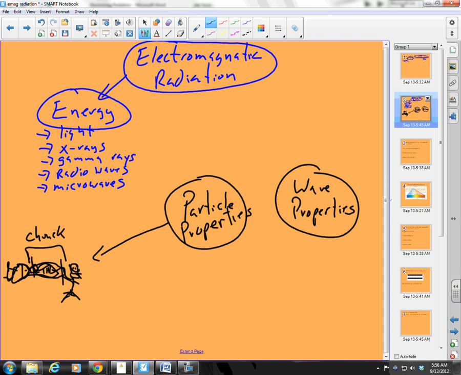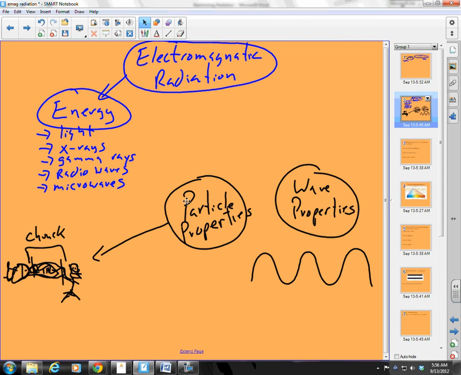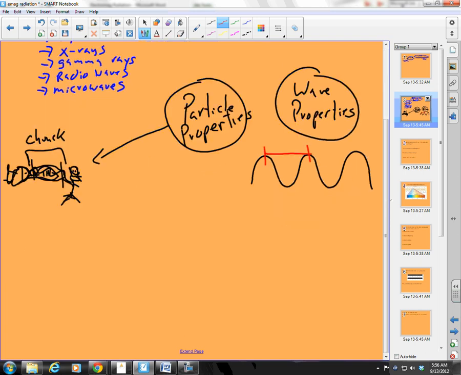Now, what are properties of waves? Well, let's look at a wave. A wave looks something like this, right? Yeah, oh boy, I did that pretty well for a change. Good. Now, what are some properties of waves? Well, they have something that is called a wavelength. And be careful here because a lot of people get this definition wrong.